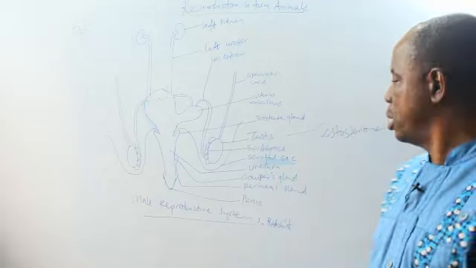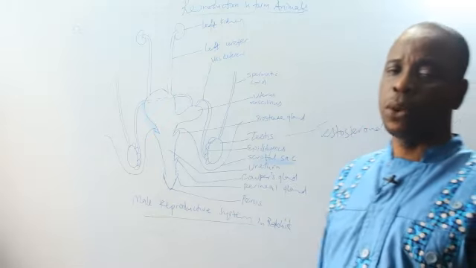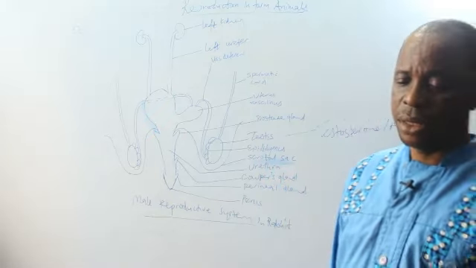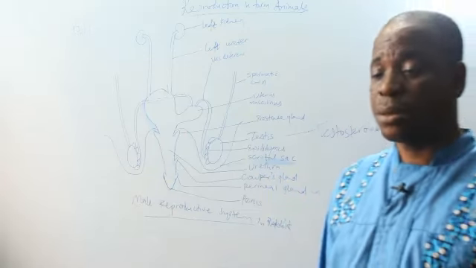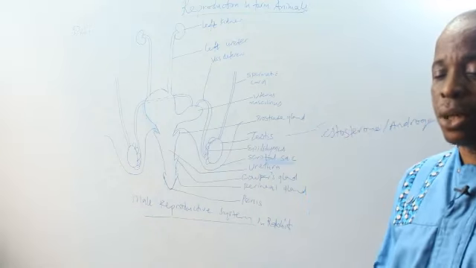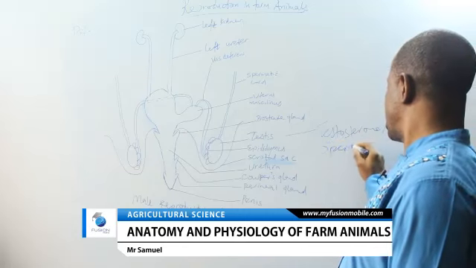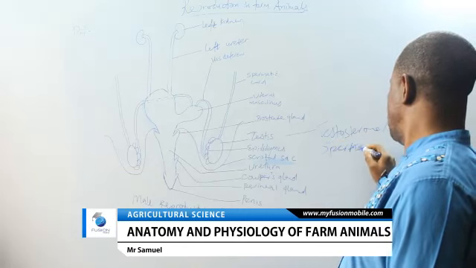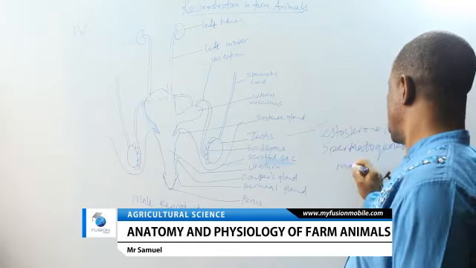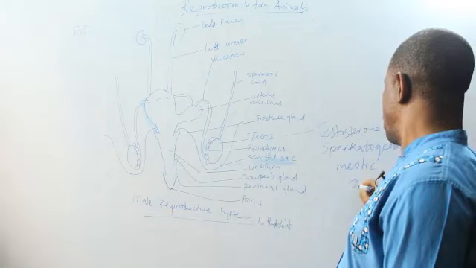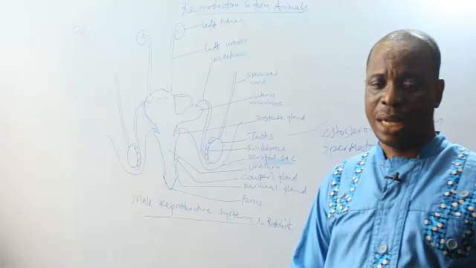Now, number 2, the testis is also responsible for production of sperm cells. The sperm cells are produced during a meiotic division process known as spermatogenesis. We call it meiotic because it's a form of meiosis where diploid become haploid. 2N will become N haploid. It happens at the gonads.